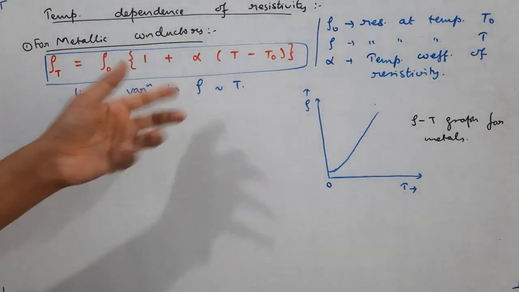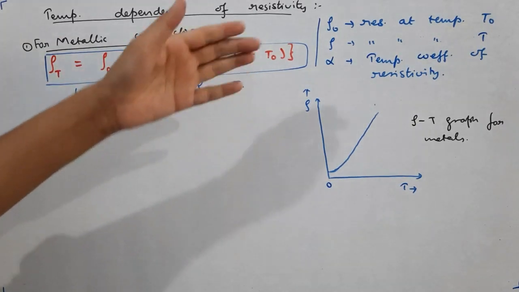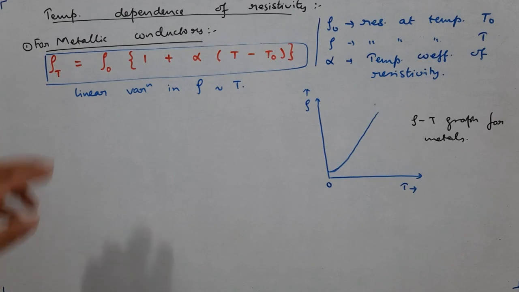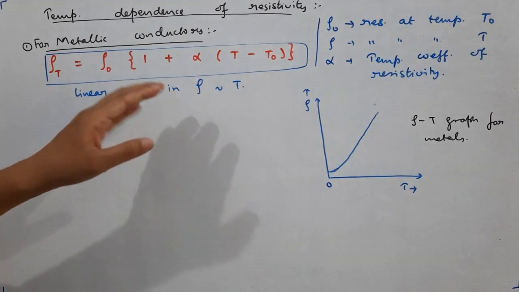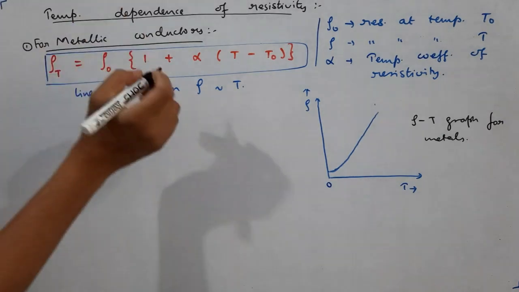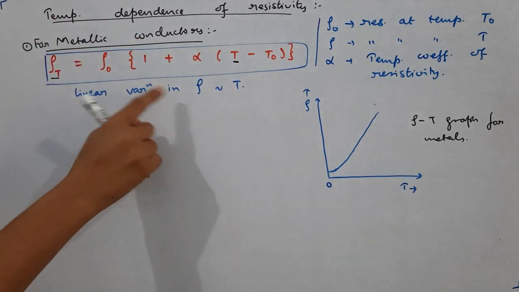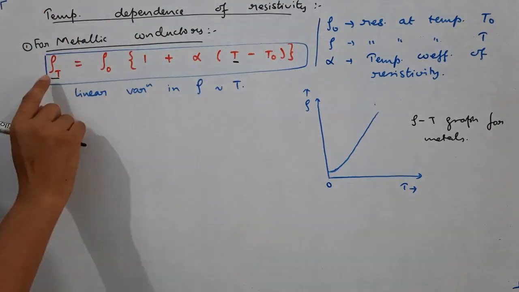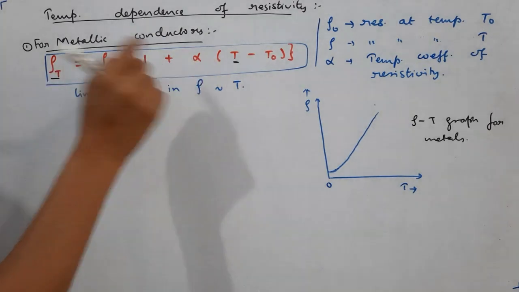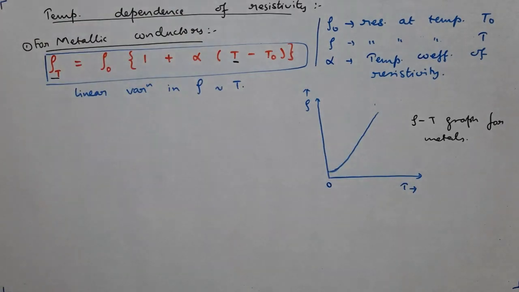Alpha is a constant, we call it the temperature coefficient of resistivity. If you are given the alpha value for say copper and the temperatures, say 50 degrees Celsius and 250 degrees Celsius, and the value of resistivity at 50 degrees Celsius, using this formula you can calculate its resistivity at 200 degrees Celsius or whatsoever temperature is given in the question. Now, what important thing can we note here, that rho T will vary linearly with temperature. So it has a linear variation in rho versus T. Therefore, if you plot the variation of rho with temperature for metals, it should be a straight line, which is actually the case, as shown.